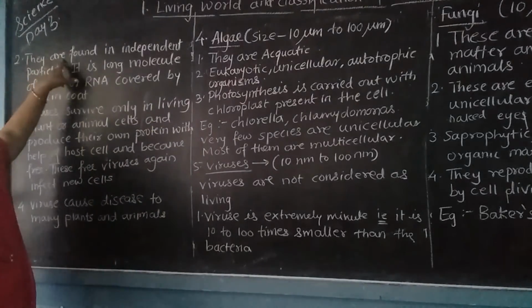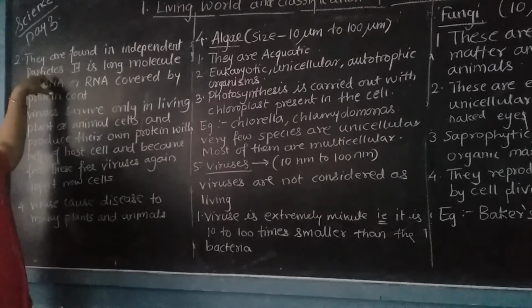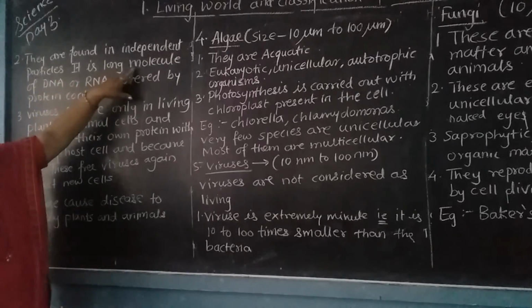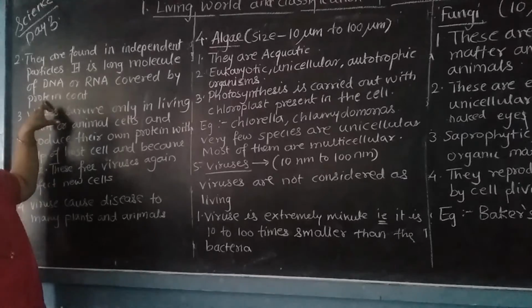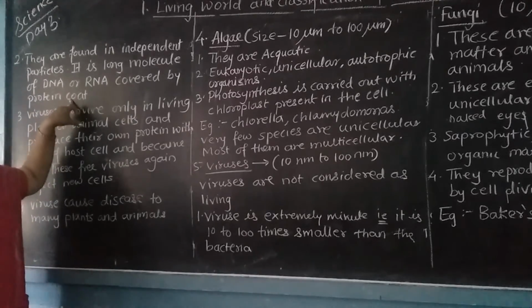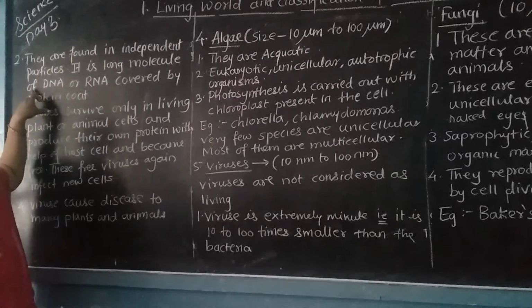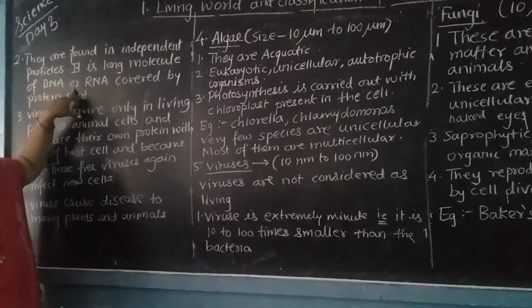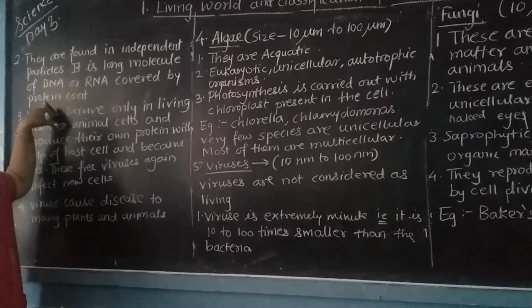They are found as independent particles. It is a long molecule of DNA or RNA covered by a protein coat. That means virus is one long molecule of DNA, deoxyribonucleic acid, or RNA, ribonucleic acid, and it is covered by a protein coat.